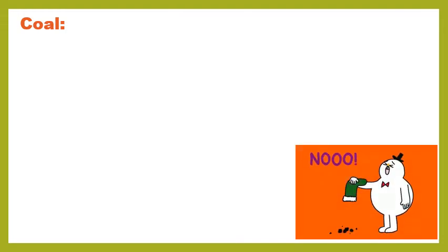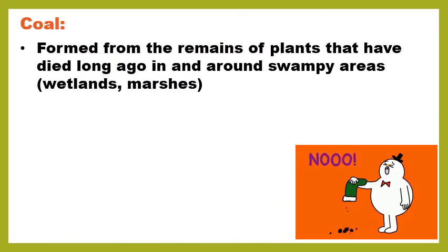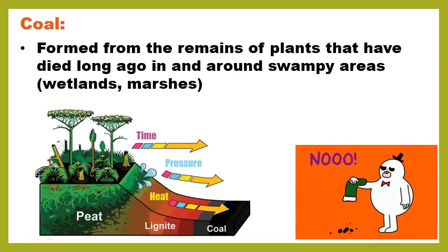All right, let's talk about a fossil fuel called coal. This is the stuff that Santa gives you if you are naughty. All right, coal specifically is formed from the remains of plants that have died long ago in and around swampy areas. And that is like wetlands, marshes, any area that has shallow or not very deep water. Okay, so again, these plants will die over high heat, pressure, and time. They will become formed into coal.